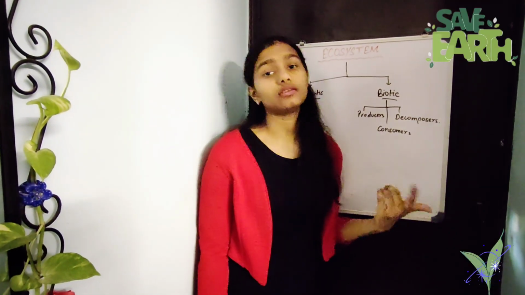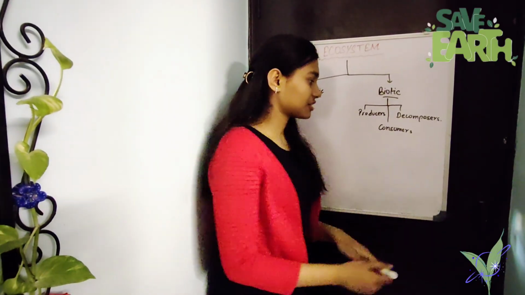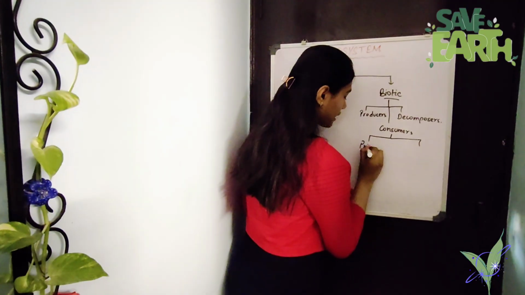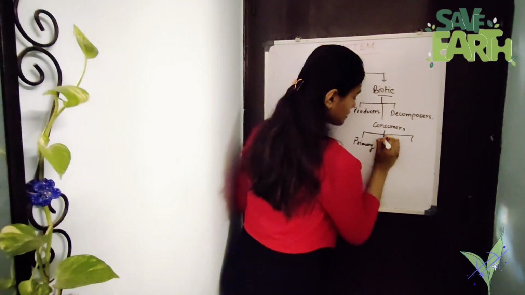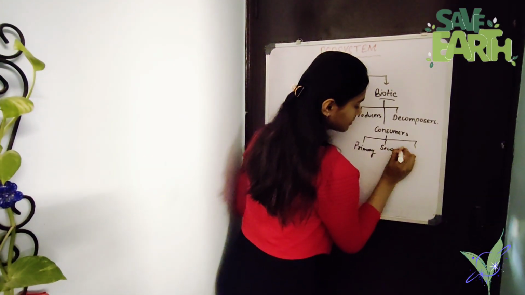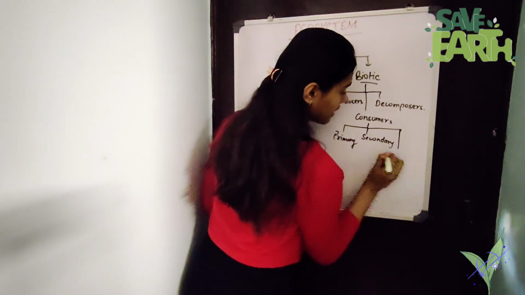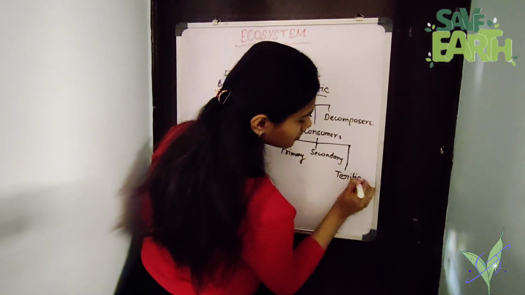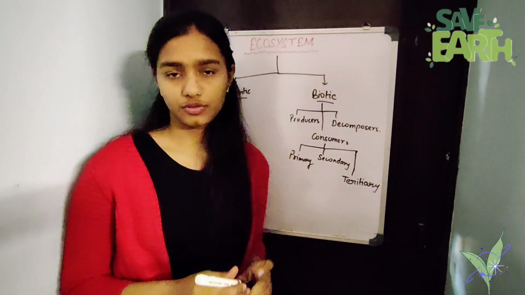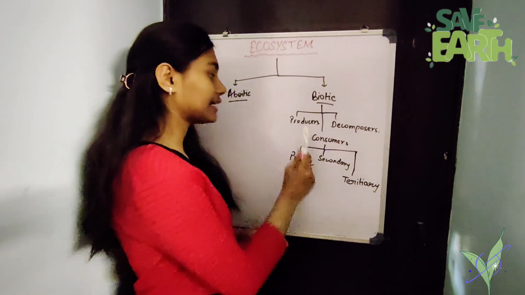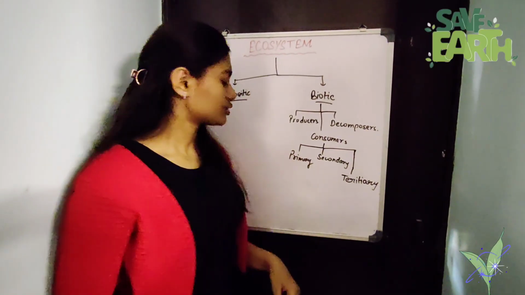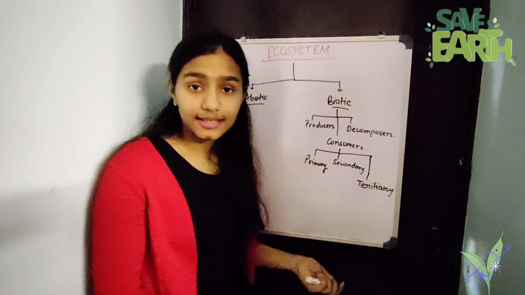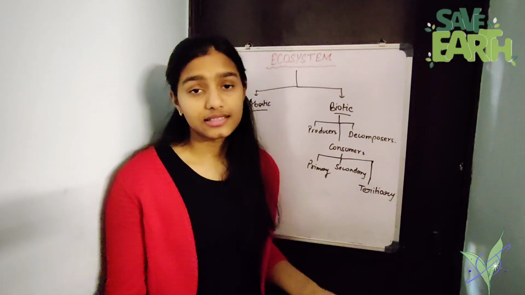Consumers again have three parts: primary, secondary and tertiary. Primary consumers are the consumers that directly depend on producers for food. That can include your herbivores such as deer, cow, buffalo, cattle, etc.